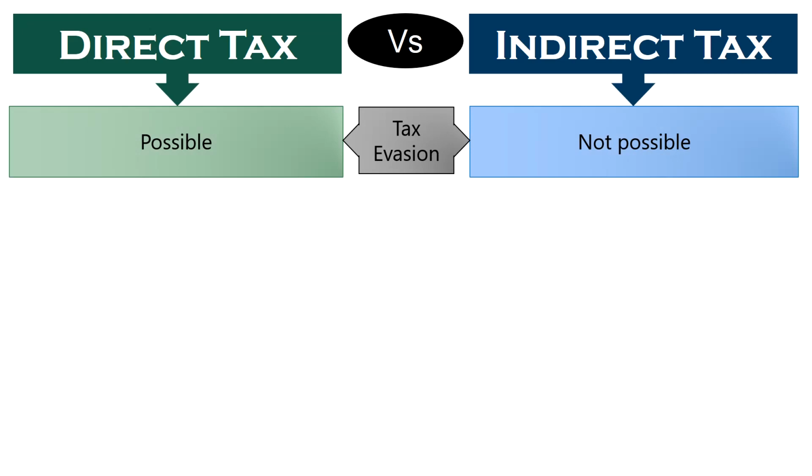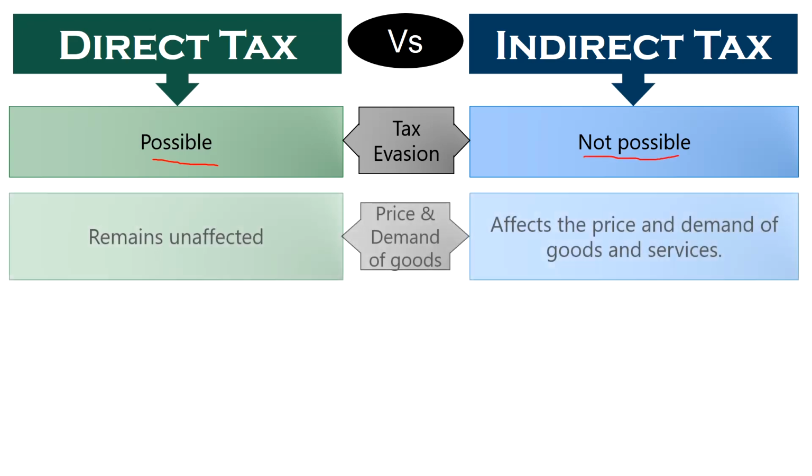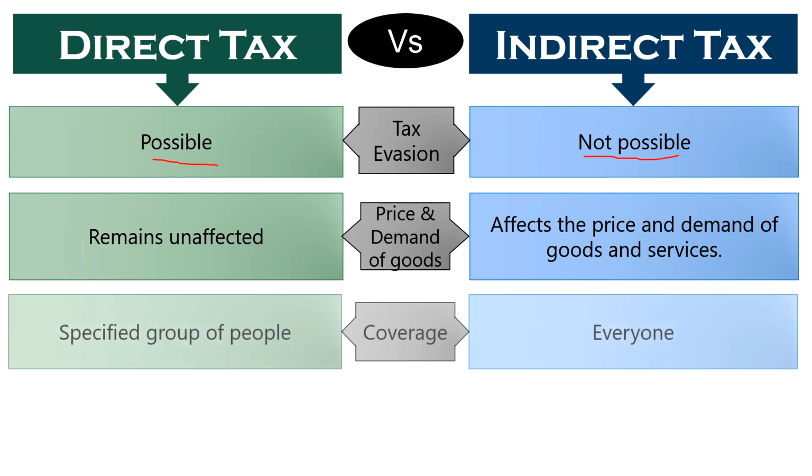Next, tax evasion can be possible in case of direct taxes due to lack of administration. On the contrary, in case of indirect taxes, tax evasion is just next to impossible as it is charged on goods and services. Price and demand of goods. Direct taxes do not affect the price and demand of goods and services. On the other hand, indirect taxes increase the price of the goods and services, which in turn decreases its demand.